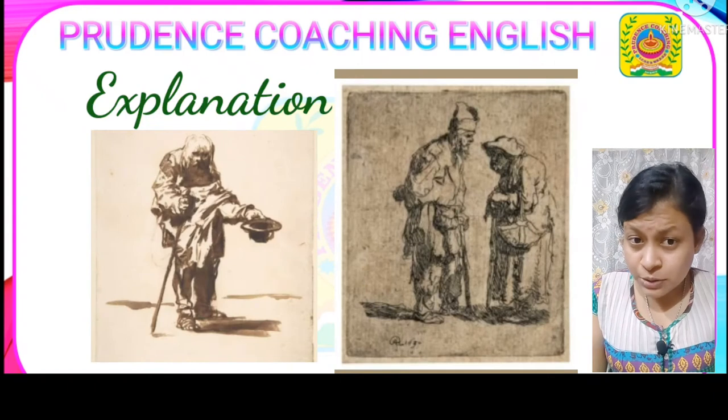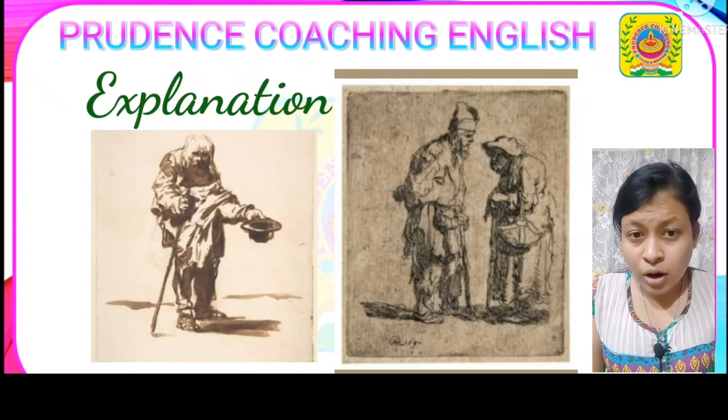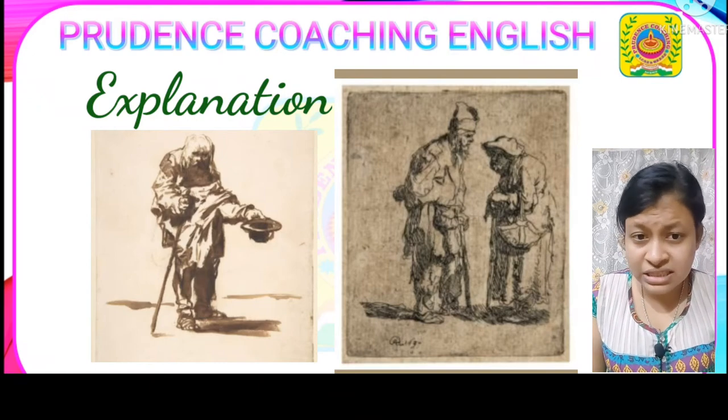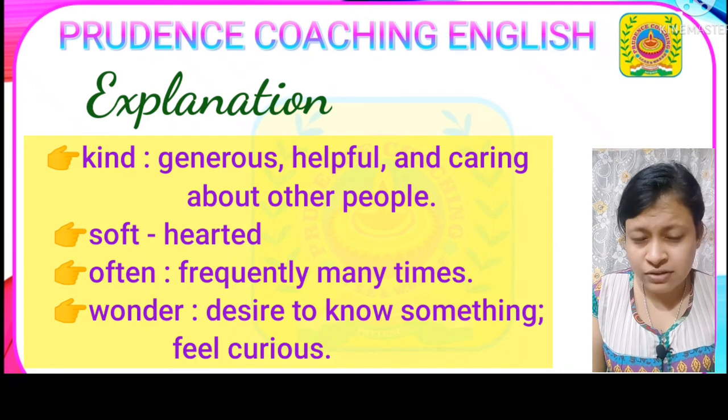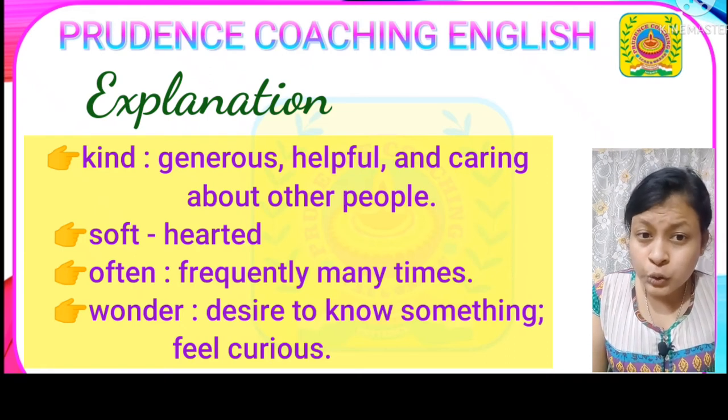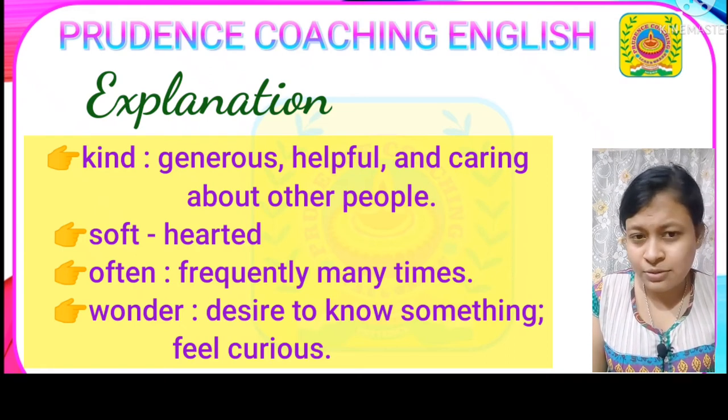So, from this particular paragraph, we get to know about the nature of Valentine Haüy. How was his nature? So here we get to know he was a very kind and soft-hearted person. Even he thought a lot about the problems of blind people. He wanted to do something for these poor blind people.